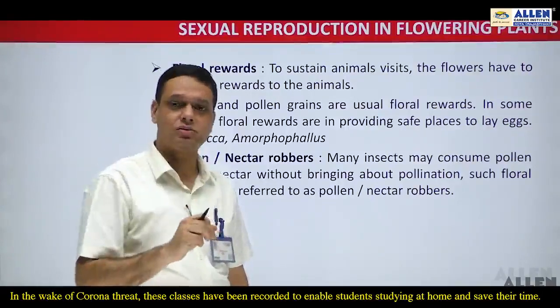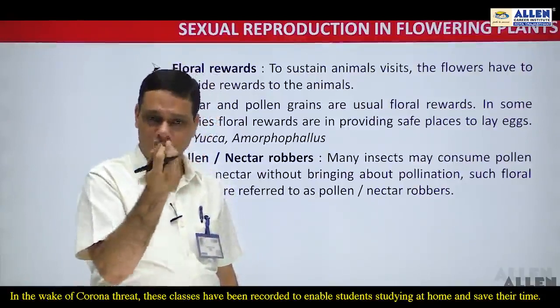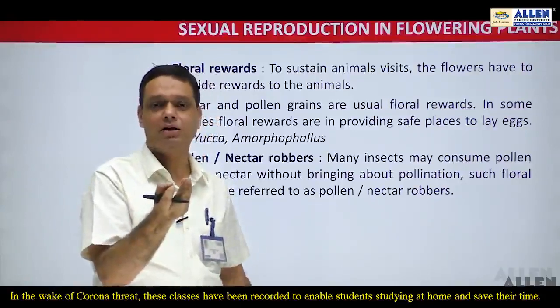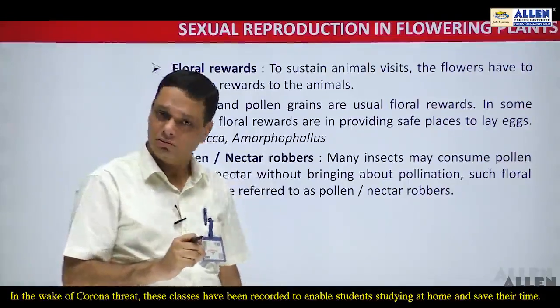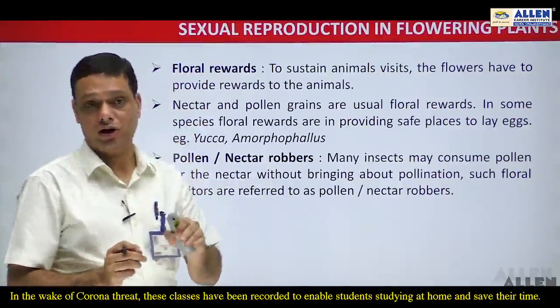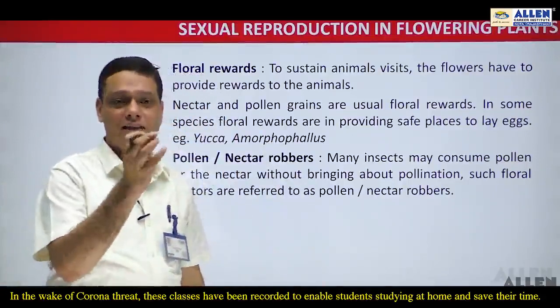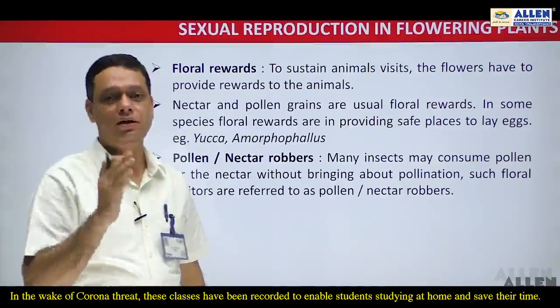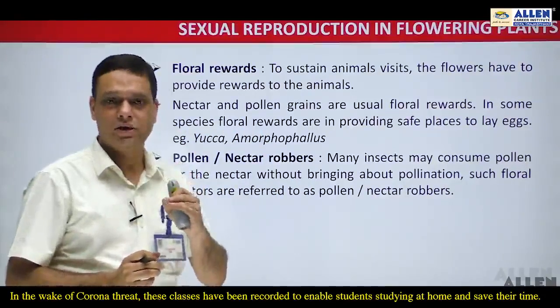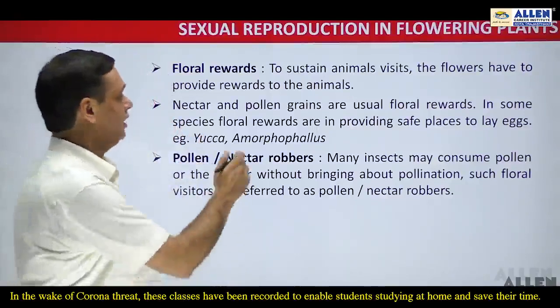Once they reach the flower, some rewards are provided by the plant or the flower to the visitor, and those rewards are considered floral rewards. So once the animal visits the flower, they either get nectar or pollen grains. So these are considered the two usual floral rewards.